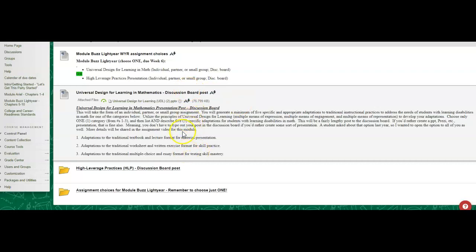All right, so that's the first one. The next one is high leverage practices, which will also be a discussion board post or presentation. Hopefully you have seen the high leverage practices before. They're very important in special ed. I know that some classes repeat the HLPs. That's okay. So you're going to click here. Here are the directions again from the syllabus, and here is the document that goes along with this. Let me just show you that.